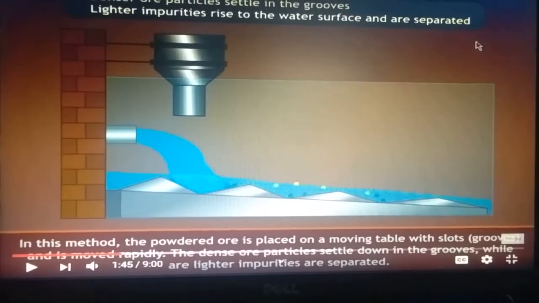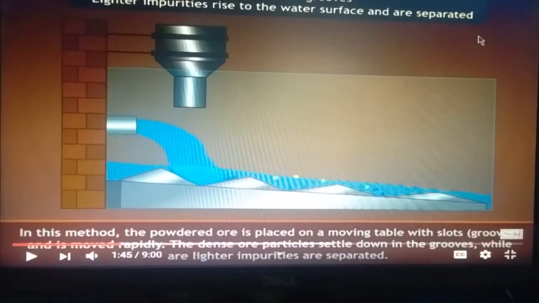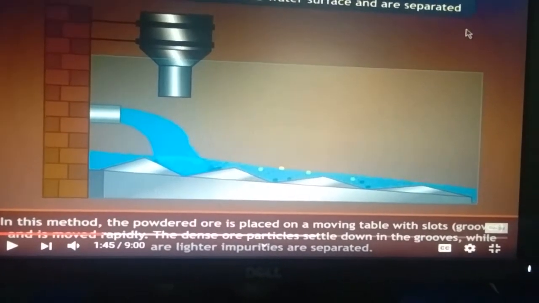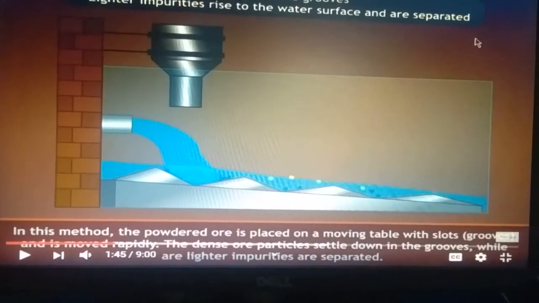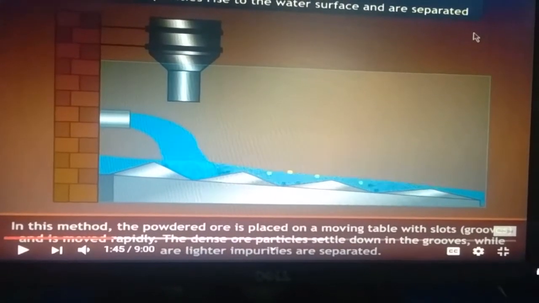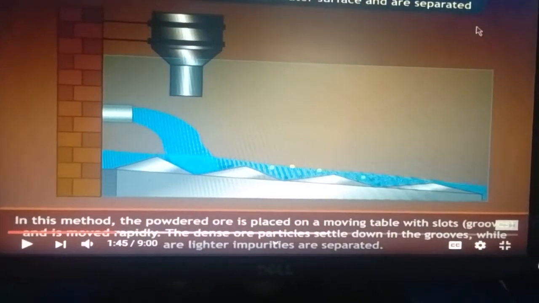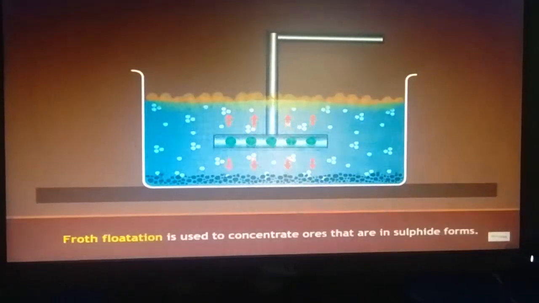In this method, the powdered ore is placed on a moving table with slots called grooves and is moved rapidly. The dense ore particles settle down in the groove while the lighter impurities are separated. The overall process is represented here, where you can see the groove.